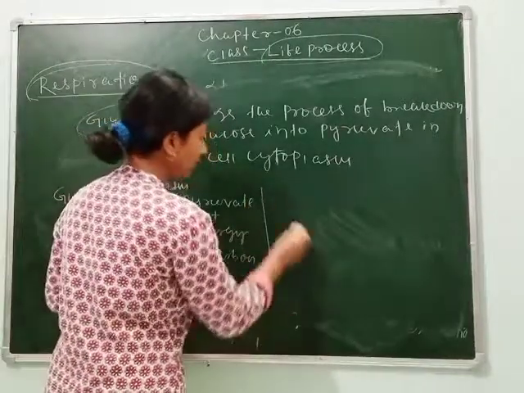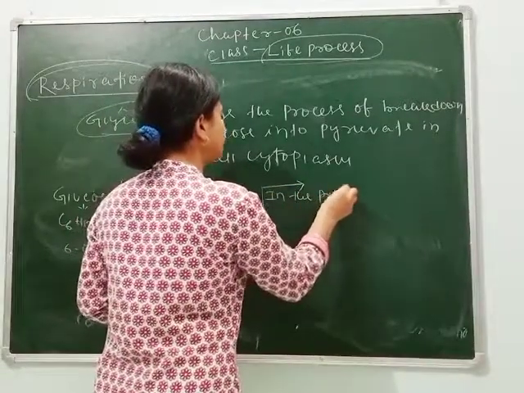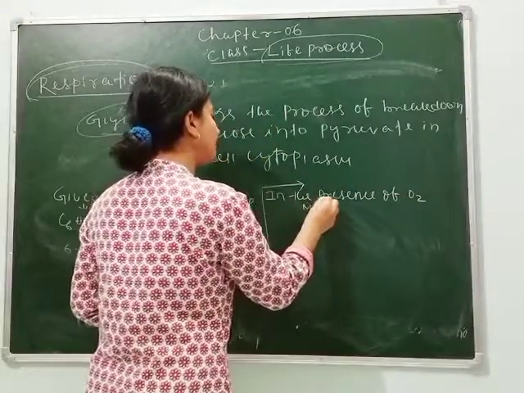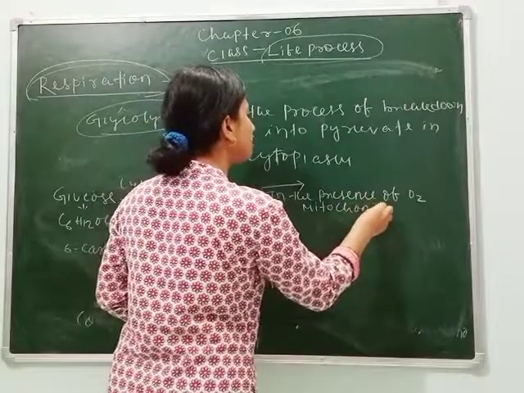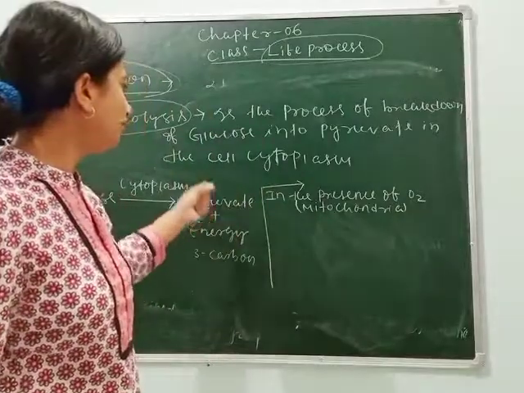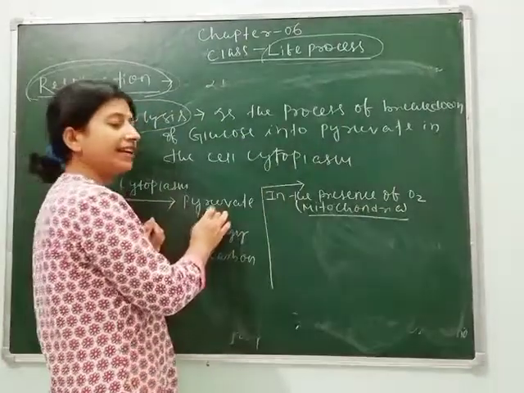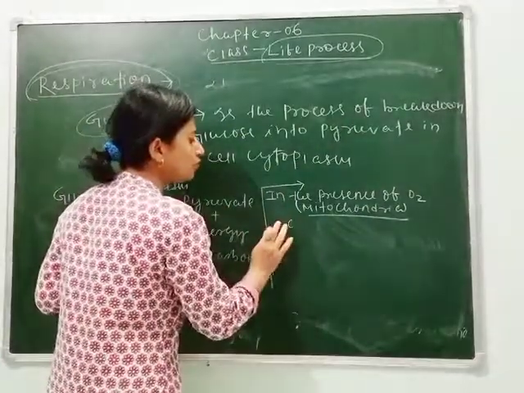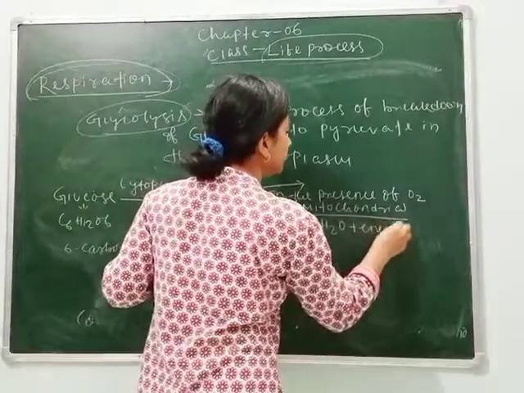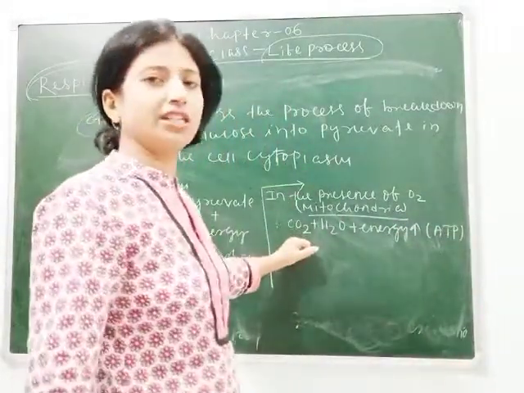After converting into pyruvate, the pyruvate is again used by different organisms. In the presence of oxygen, this takes place in mitochondria, which is known as the powerhouse of the cell. So the breakdown of pyruvate in the presence of oxygen takes place in mitochondria, where the pyruvate is converted into CO2 plus H2O plus energy. Here energy is released in the form of ATP. Means here complete oxidation occurs.